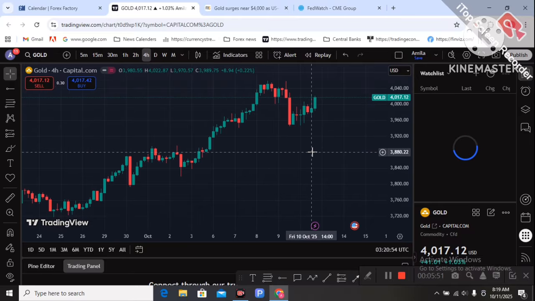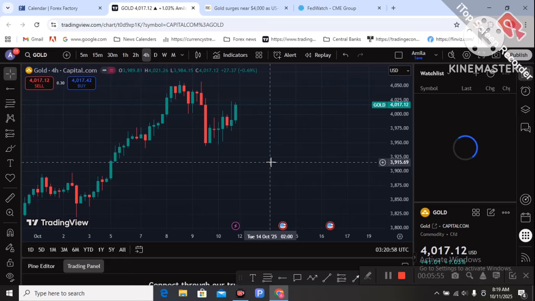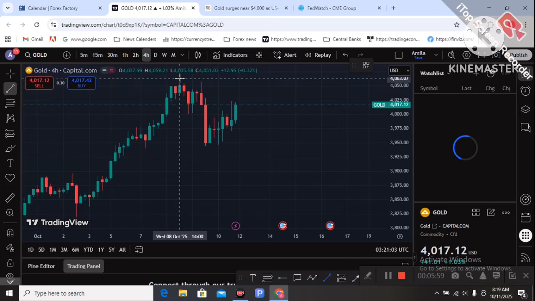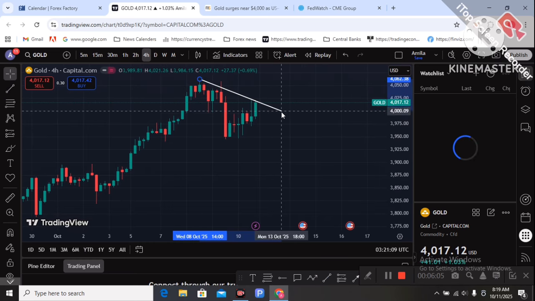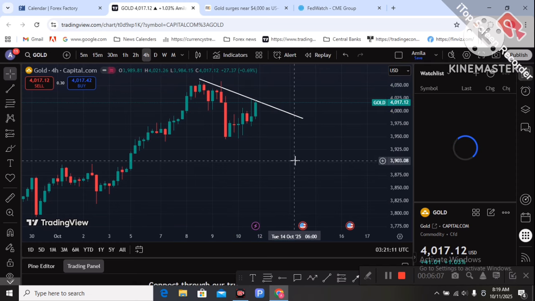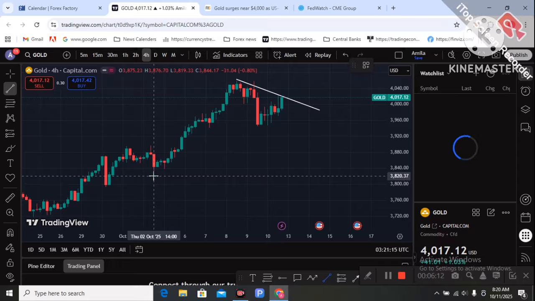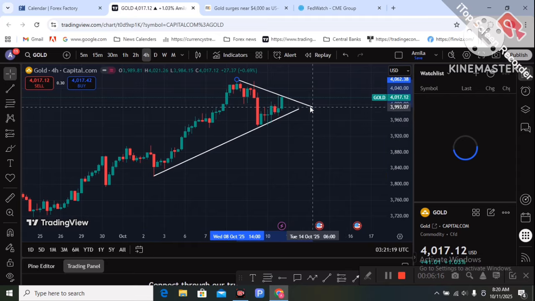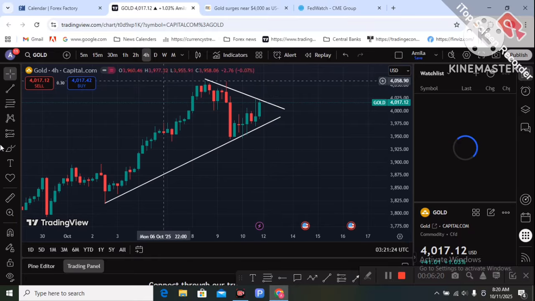So I am going to the 4-hour chart. What is the technical picture behind the chart if you are trading gold next week? I am seeing a triangle pattern here. This is pattern trading; you can combine patterns to get technical levels and enter the markets. This is the triangle pattern I am seeing on the gold chart. So let's see the breakout. Wait for the breakout next week.